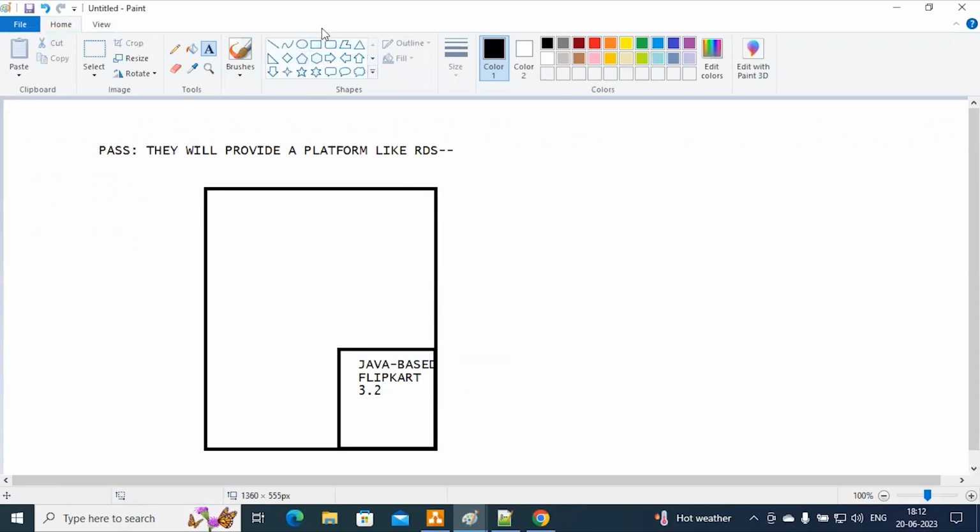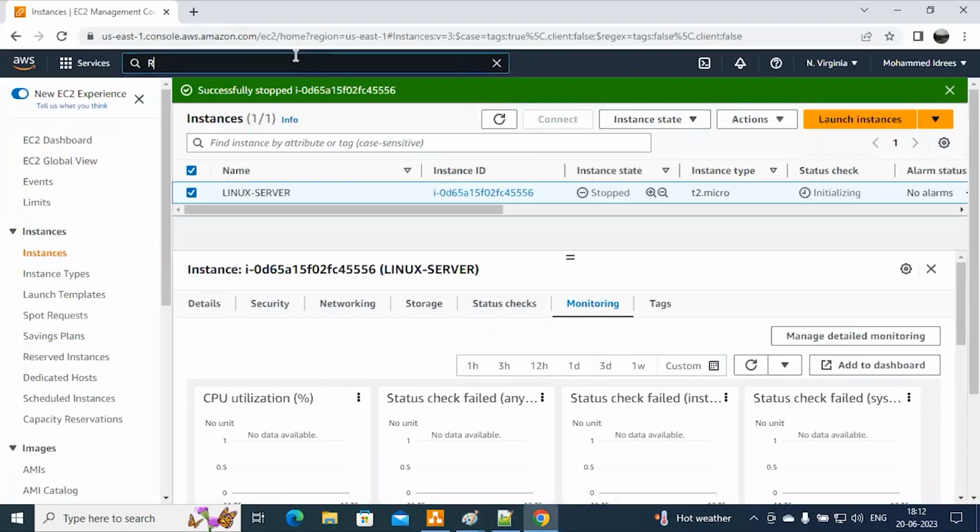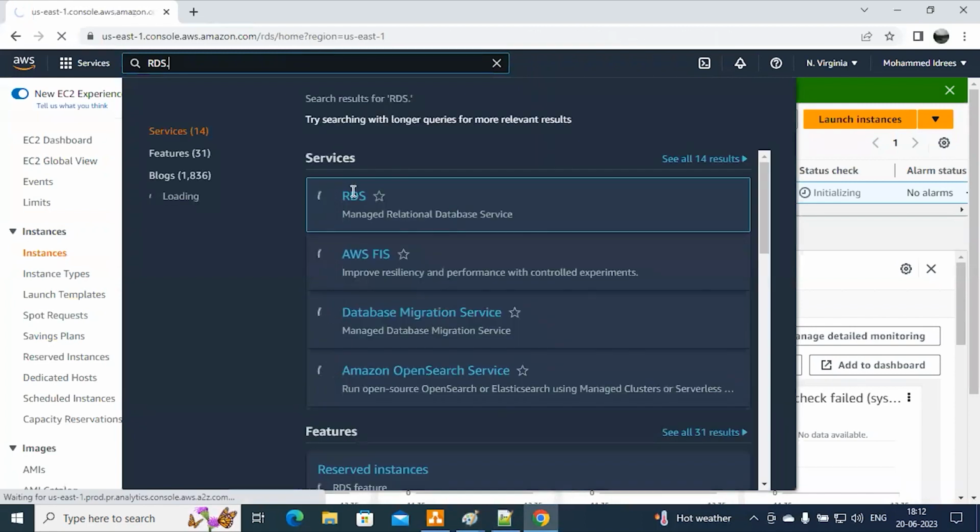Now, as an AWS admin, associate, or solution architect, mostly this thing will be designed by the solution architect. You just get the requirement we have to fulfill as an admin or associate. Now, we have one service. That service name is RDS, Relational Database Service. Here, what we are going to suggest, for example, I will suggest go with MySQL. Okay, I will show you. This is the platform as a service, RDS.